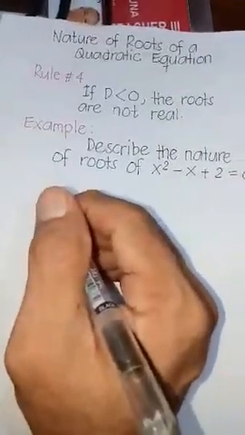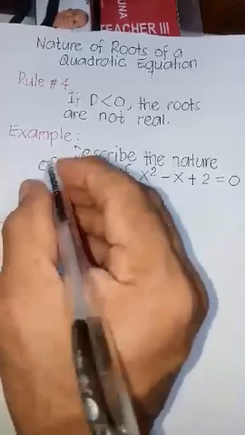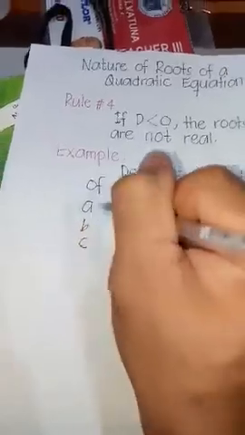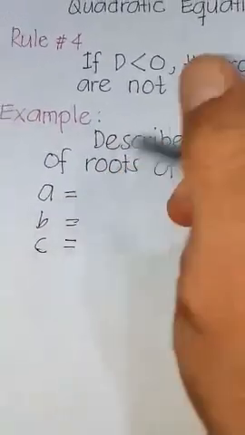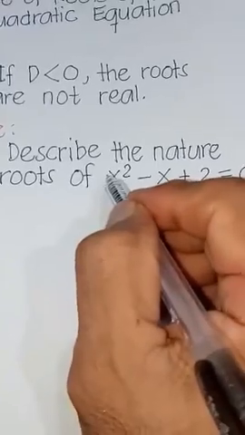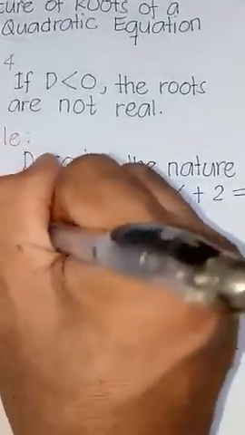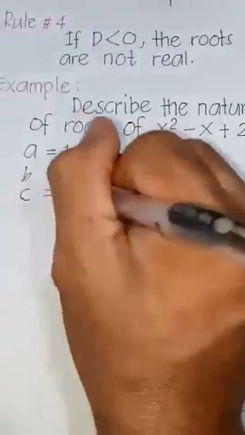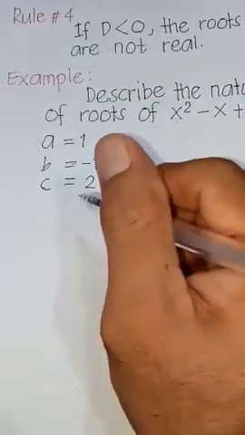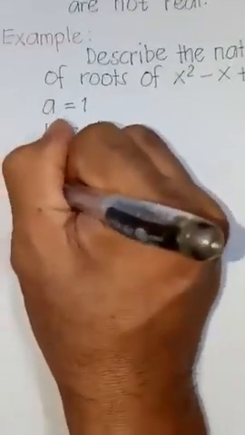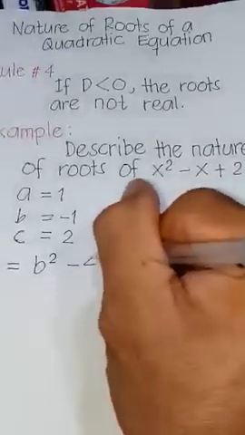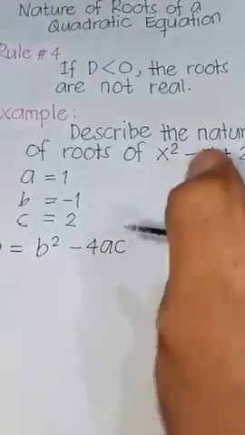Again, before we can describe the nature of the roots of this quadratic equation, we have to get the value of a, b, and c. So here, our a is understood to be 1, while our b is negative 1, while our c is positive 2. So, applying the formula, discriminant D is equal to b squared minus 4 multiplied by a multiplied by c.